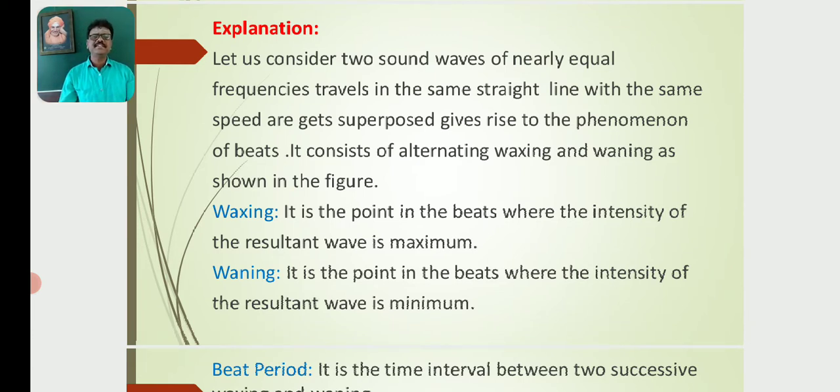What is waxing, and what is waning? Waxing is a point in the beats where the intensity of the resultant wave is maximum. Waning is a point in the beats where the intensity of the resultant wave is minimum.